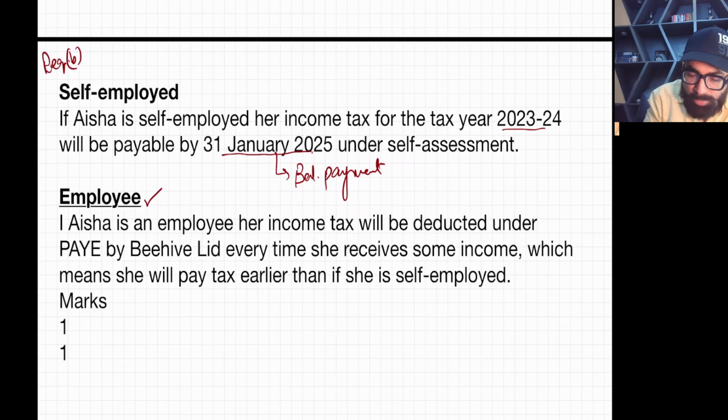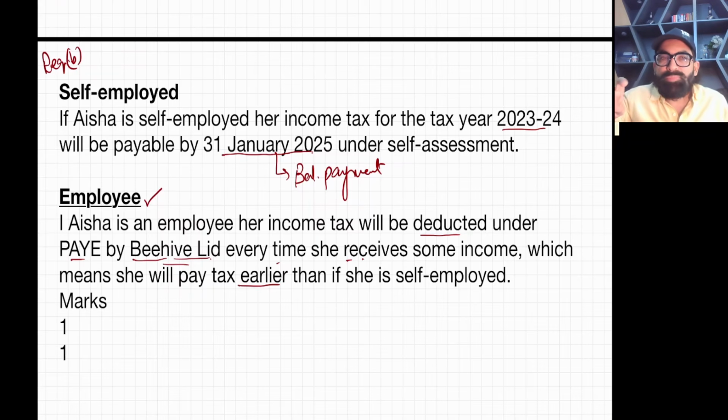If Aisha is an employee, her income tax will be deducted under PAYE by Beehive Limited, who will be the employer. Every time she receives some income, she will pay tax, which means she will pay tax earlier than if she is self-employed. Okay, you getting? In the case of self-employed, you can delay your tax, but in the case of an employee, you have to pay immediately. Right? So these are the two more marks which you can easily score. Yes, it is taught in the class. This is general knowledge which you know about tax, right?